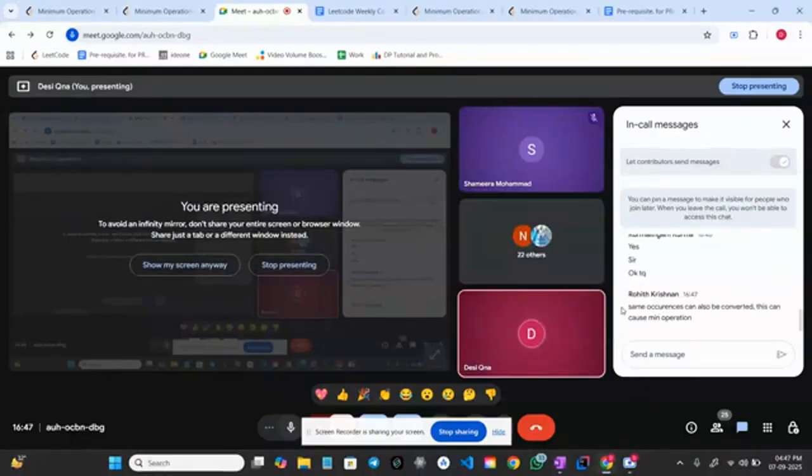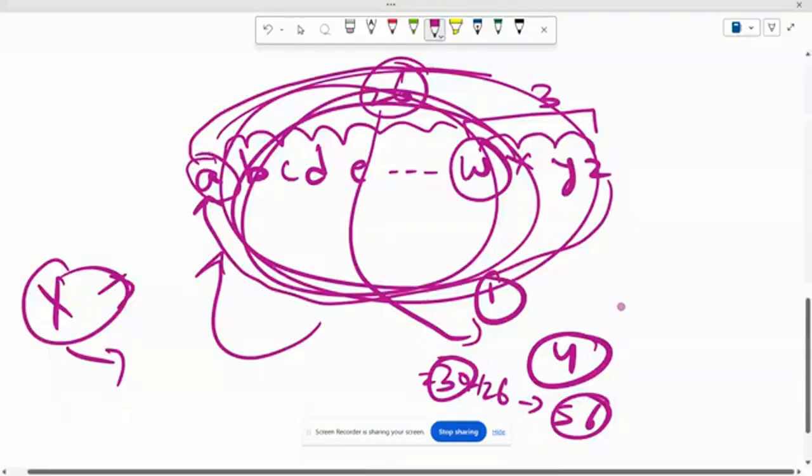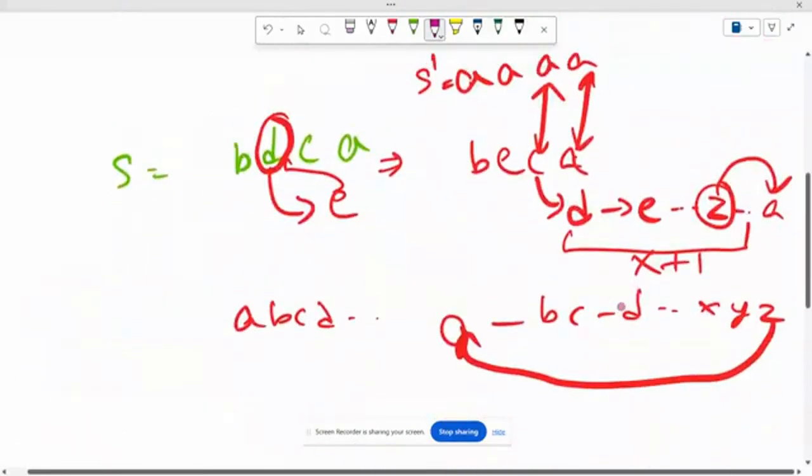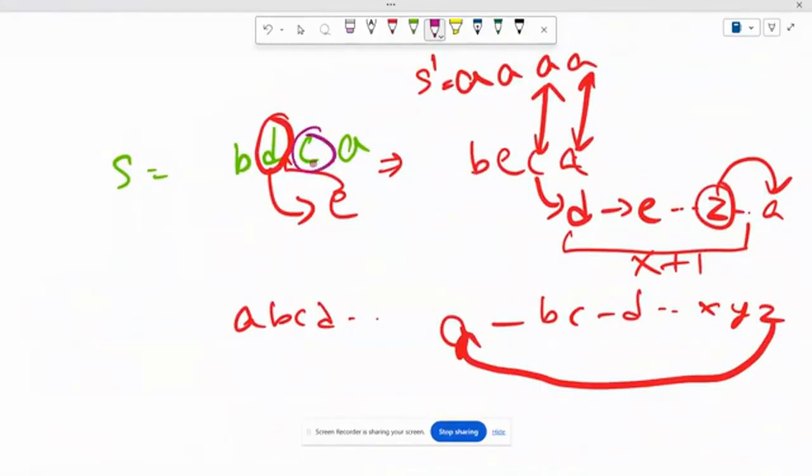Is this much clear? Everyone tell me now. Great. Now let's come back to the original problem. This is what we want to do for every element: make it equal to A. And how will we do it? We will check its position, C to D like this till Z, X plus 1 from Z to A.